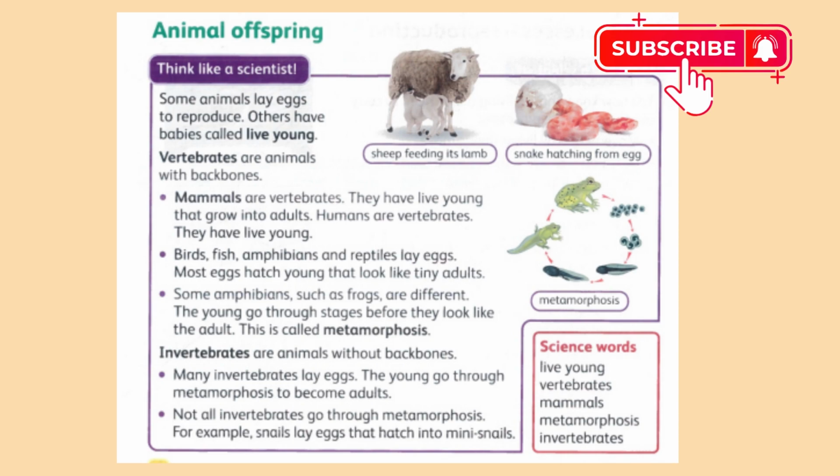So you can see a pig, a sheep feeding its lamb, a snake hatching from an egg, snakes lay eggs, and sheep produce their young. And you can see the life cycle of a frog, metamorphosis. The scientific words are live young, vertebrates, mammals, and metamorphosis. You have to find the meaning in the dictionary.